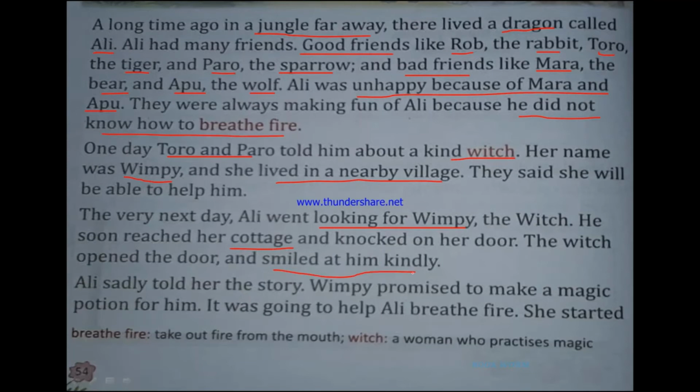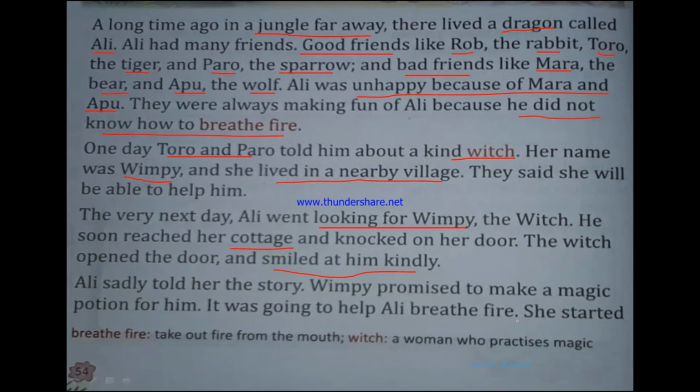Okay, so you see that Wimpy was a kind witch. So she smiled at him kindly when she opened the door. Ali sadly told her the story. Wimpy promised to make her magic potion for him. It was going to help Ali breathe fire.